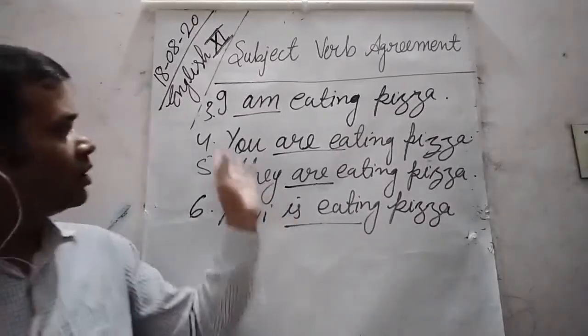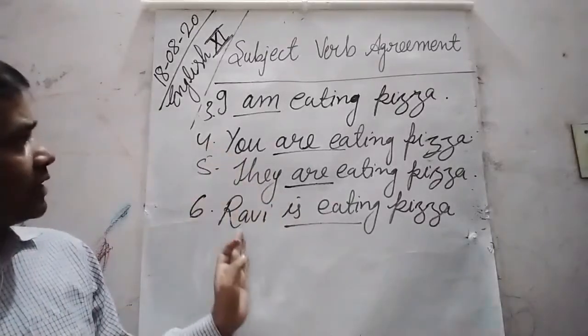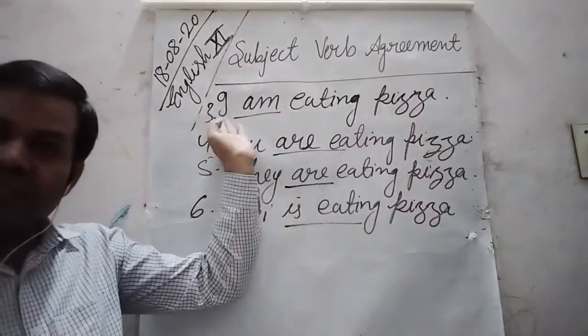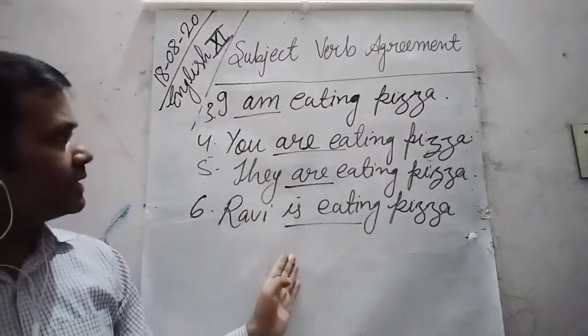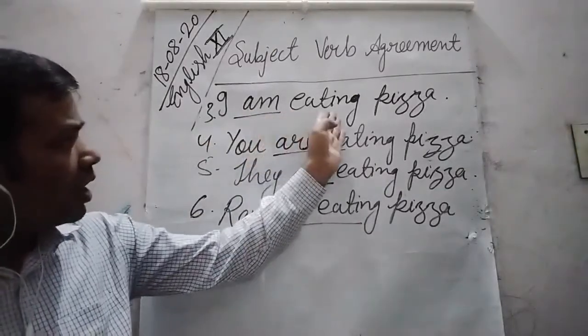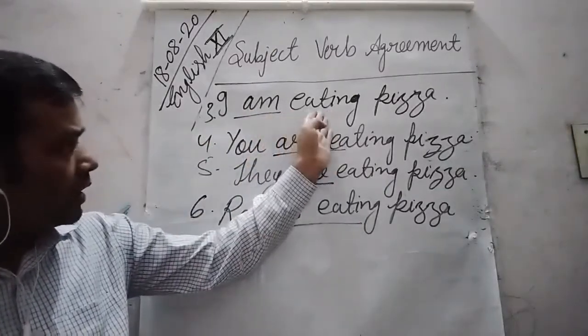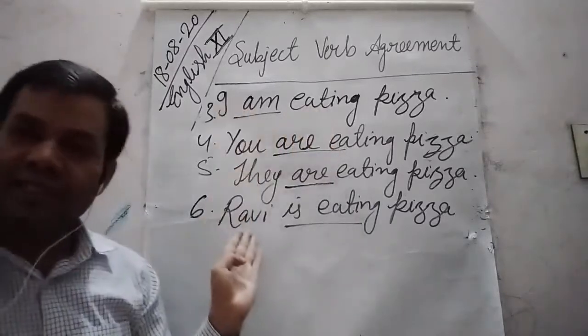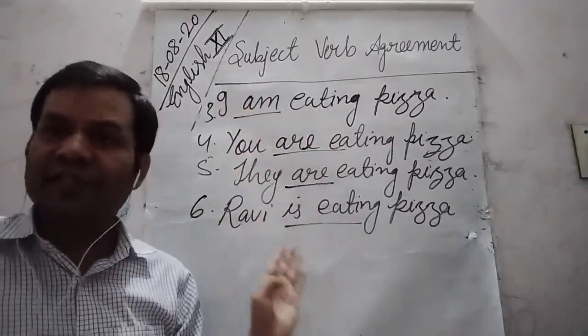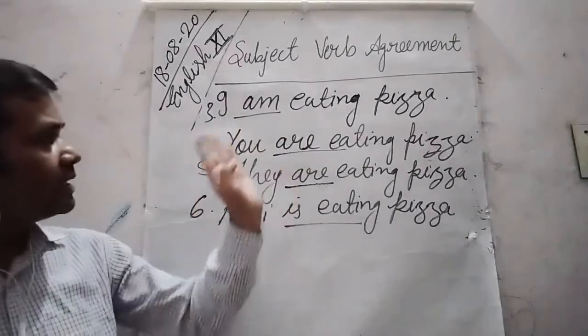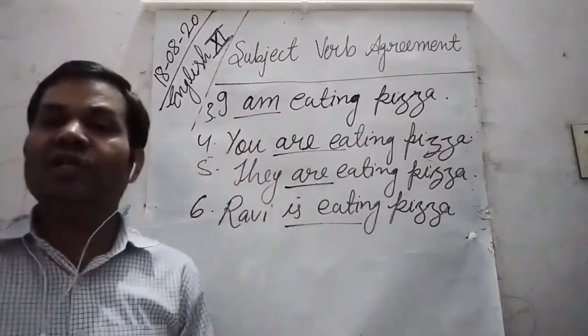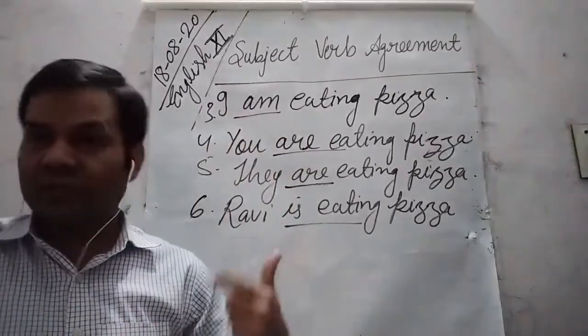Okay. So here we can see, dear students, that in all the sentences the verb agrees with the subject. The verb agrees with the subject means if the subject is singular, then the verb is also singular.